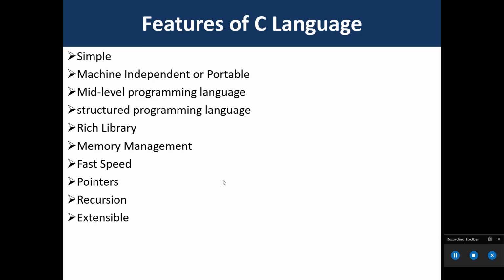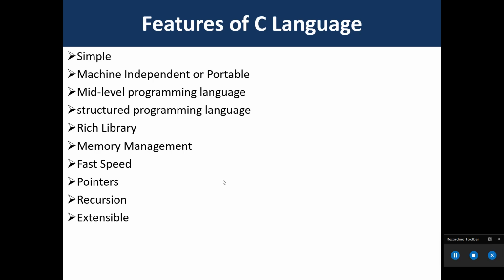Then machine independent and portable. Unlike assembly language, a C program can be executed on many machines with a little bit or no change, but it is not platform independent. Next is middle level programming language. C is also used to do low level programming. It is used to develop system applications such as kernel, driver, etc. It also supports the features of high level language. That is why it is known as a middle level language.